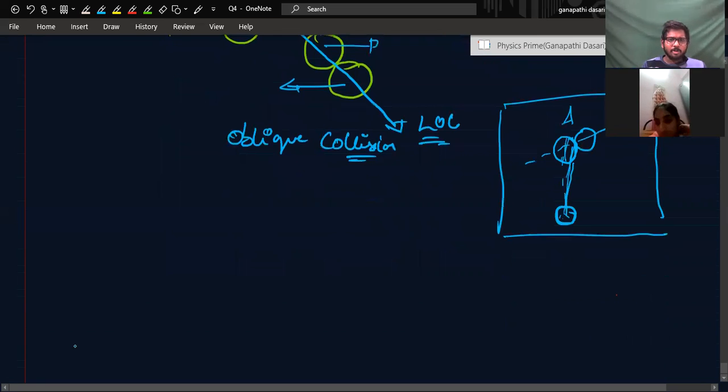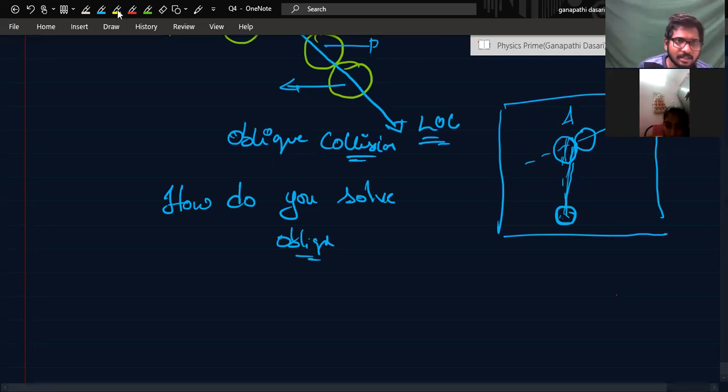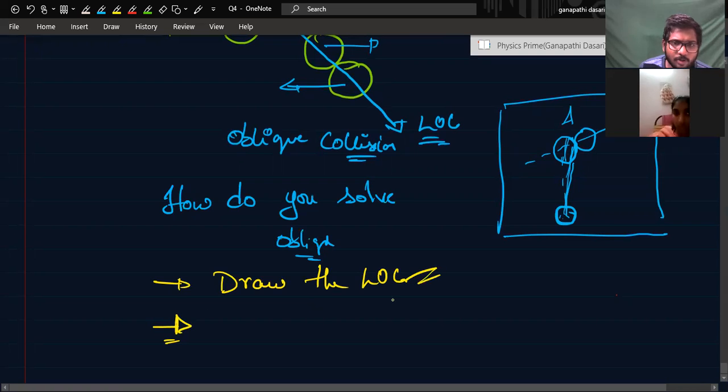Now, how do you solve these oblique collisions? First step is to draw the line of collision.